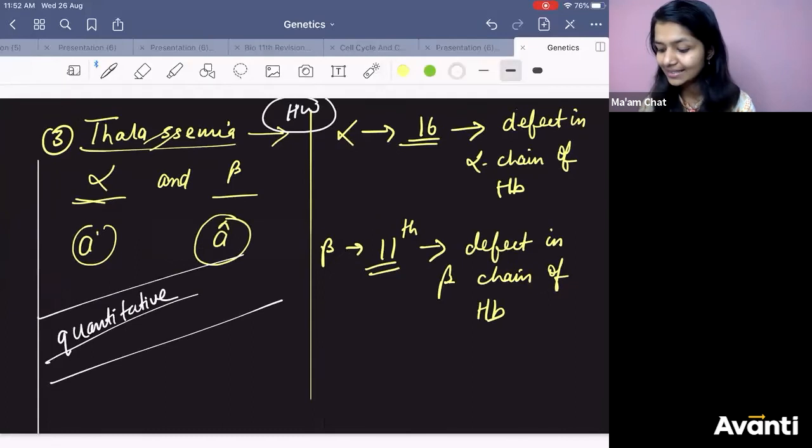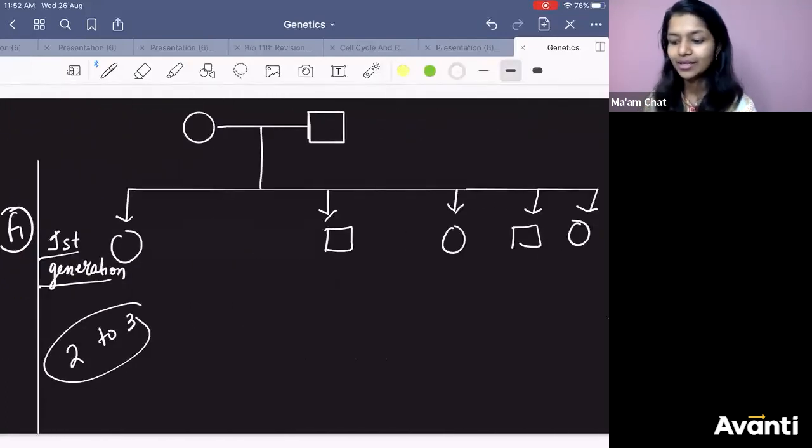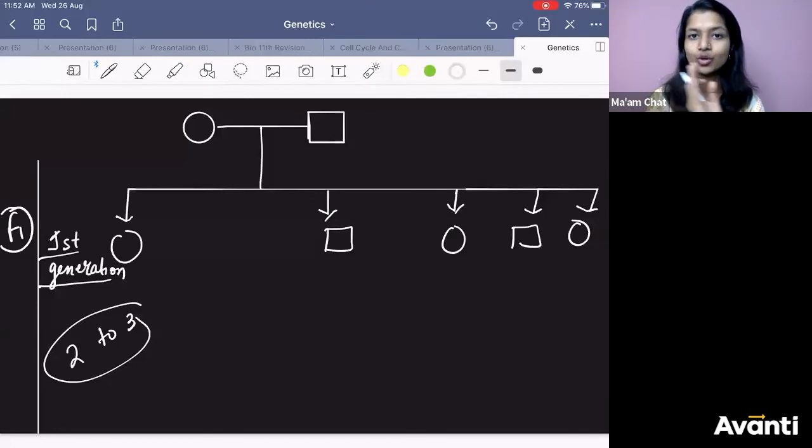All right, so that is thalassemia. I think these are the only diseases given in NCERT which are autosomal recessive disorders.